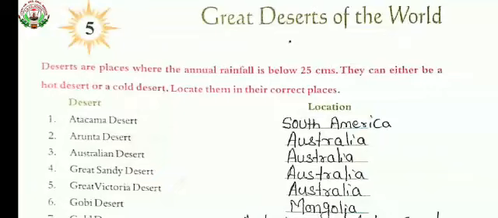Yes, children, in the previous classes, we had completed up to the fourth lesson, that means up to page number 8. Today we will learn about deserts: what is a desert and where they are located. We will also learn about mountains: what are the various top mountains and where they are located, as well as dinosaurs.